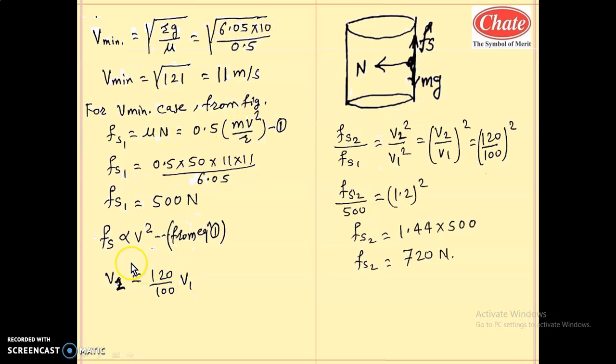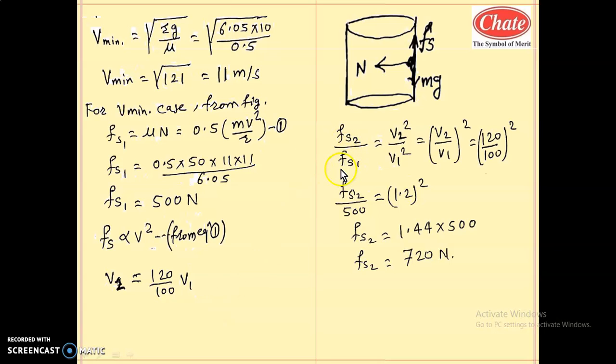So here the condition is given as V2: if speed increases by 20%, means if initial value is 100, new value becomes 120. So V2 will be 120 by 100 V1. You may write this equation V2 equal to V1 plus 20% of V1. 20% of V1 means 20 by 100, so it will give this factor 120 upon 100 V1.